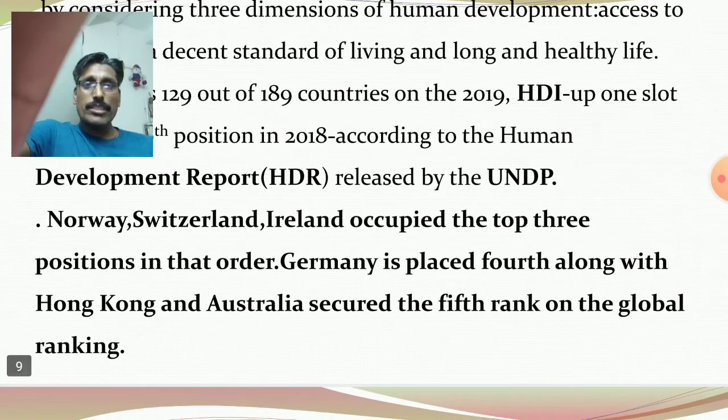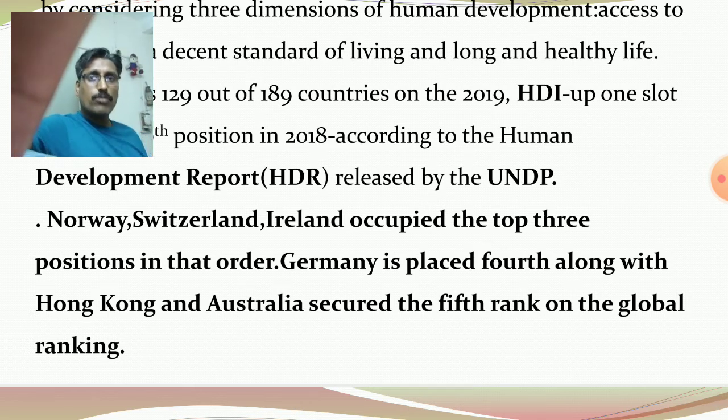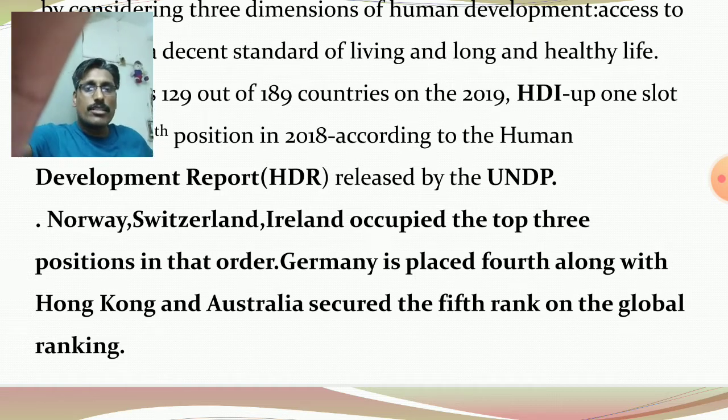In this report, Norway got the first position, Switzerland second, Ireland third, Germany and Hong Kong both got the fourth position, and Australia secured fifth rank on the global ranking according to the 2019 Human Development Report.